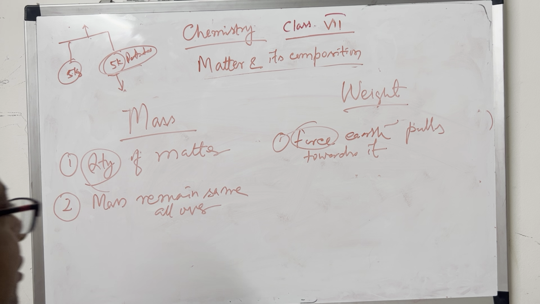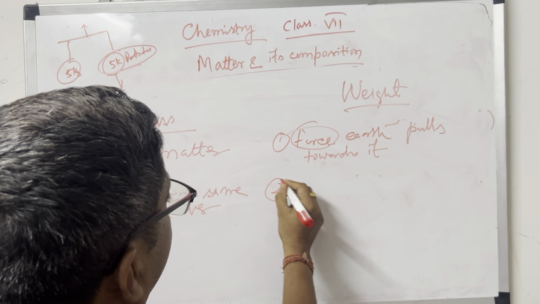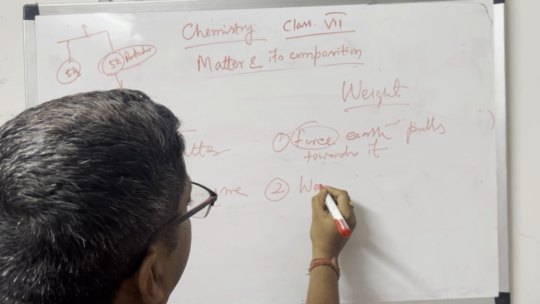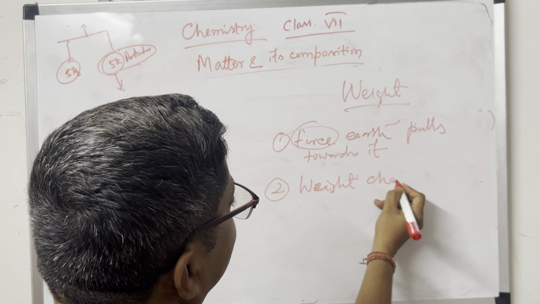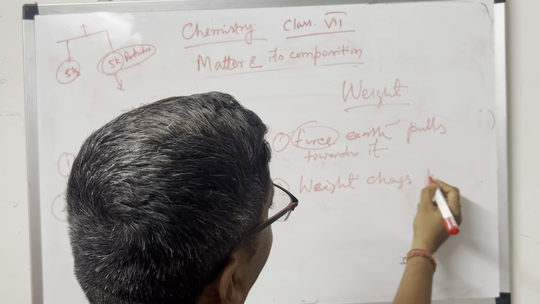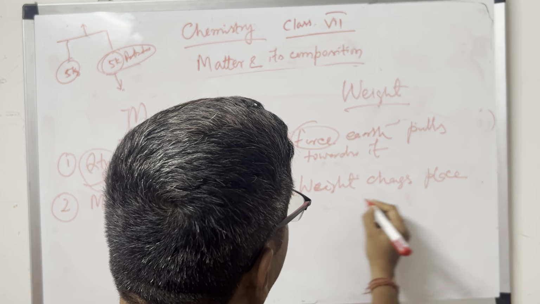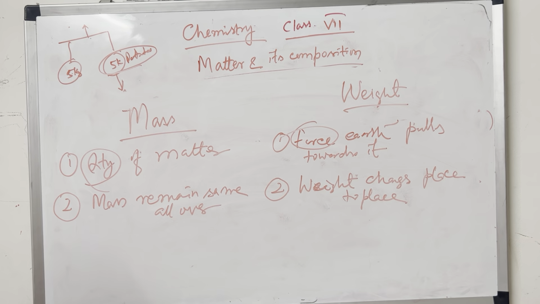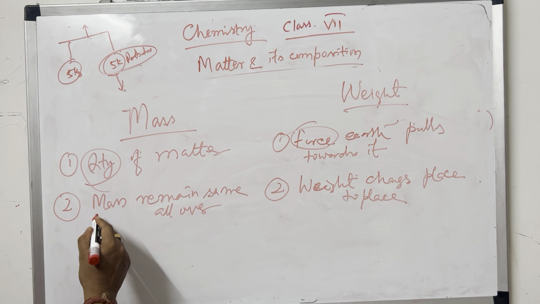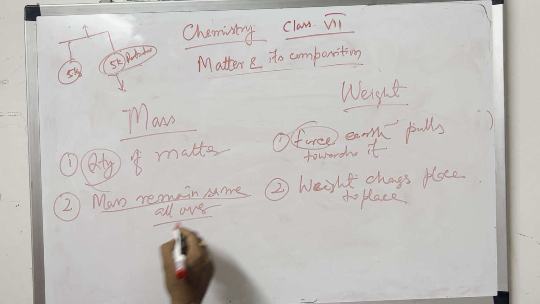But force, weight, changes from place to place. If you go to the moon, weight will be different, and if you go to Mars, weight will be different, but mass remains the same all over.